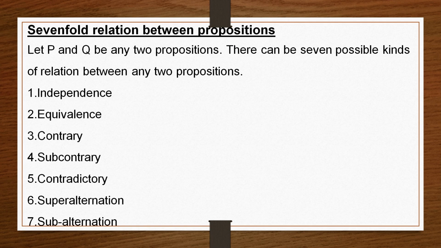There can be 7 types of relations between these two propositions. So, what are these 7 types of relations? Independence, equivalence, contrary, subcontrary, contradictory, superalternation and subalternation. Now, we will discuss all these relations one by one.